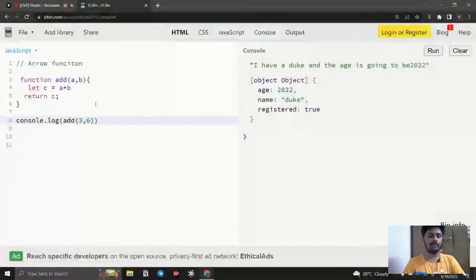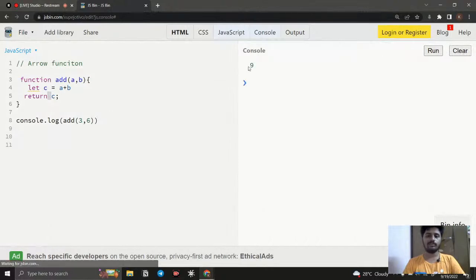Now what happened, we are invoking that function and we are passing the arguments. It does some work and stores it in the c variable, and it returns the c variable outside the function. So if I run this, you can notice it will get the answer. So this is the function.